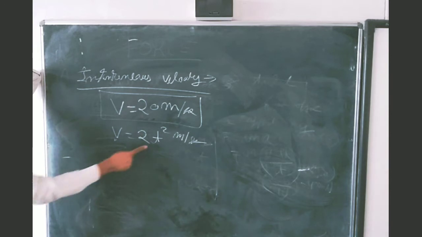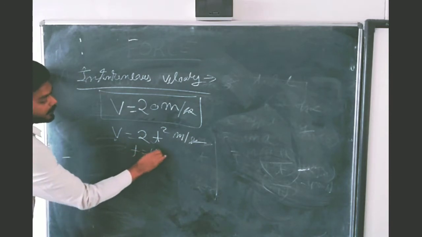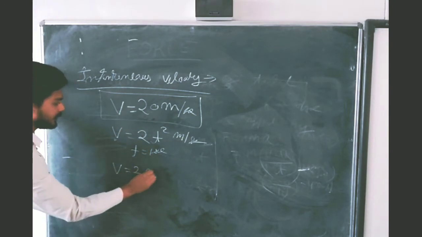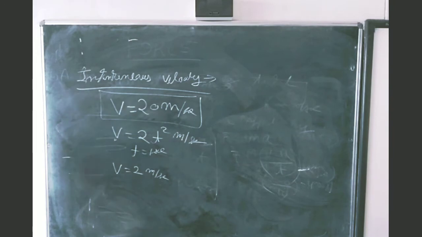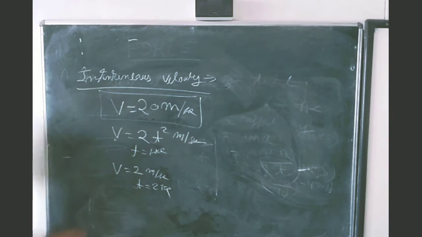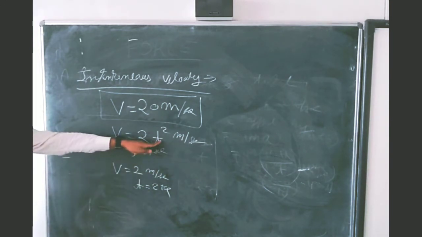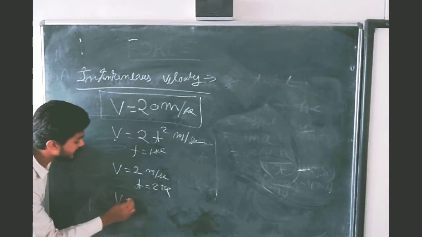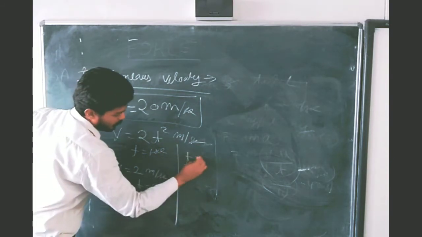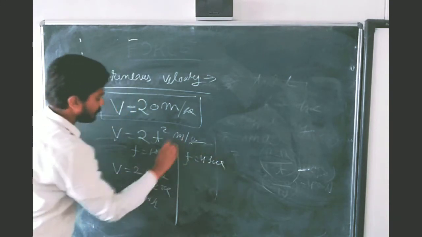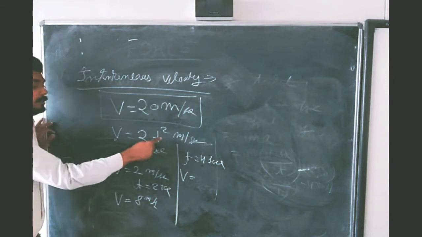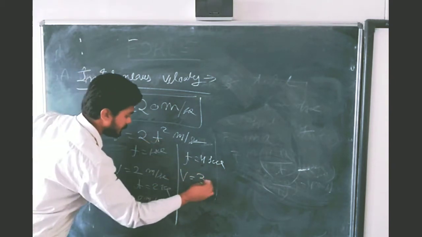If you substitute the value t is equal to 1 second, you will get velocity is equal to 2 meter per second. Now substitute the value t is equal to 2 seconds. What happens? You will get v is equal to 8 meter per second. Now substitute t is equal to 4 seconds. V is equal to 2 times 4 squared, which is 2 times 16, just 32.